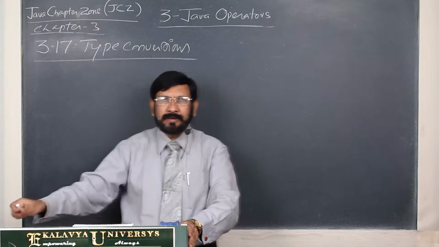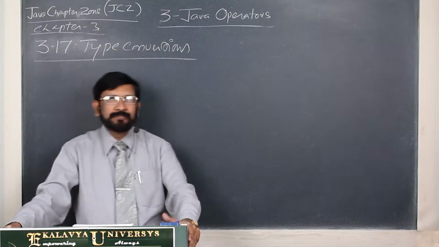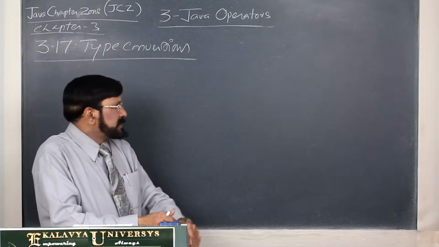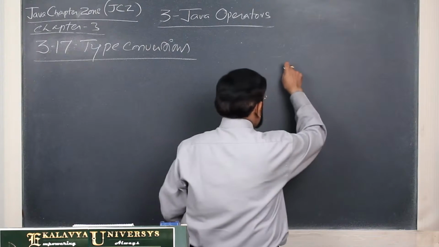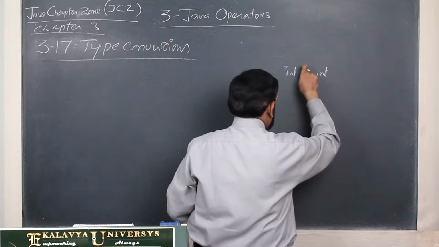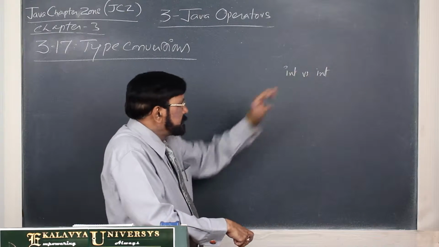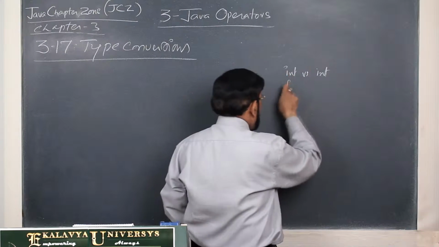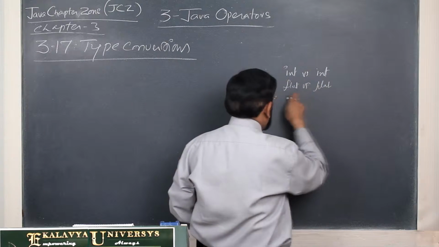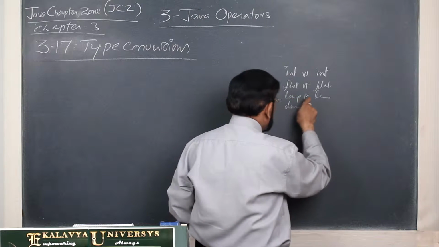Java compiler originally has a limitation. What is the limitation? It can act upon same types. Same types means, suppose we have to perform any arithmetic operations, it can perform operations on the operands of int versus int, float versus float, long versus long, double versus double.